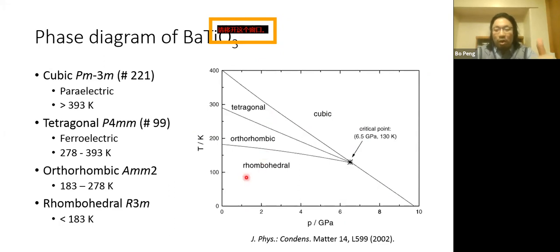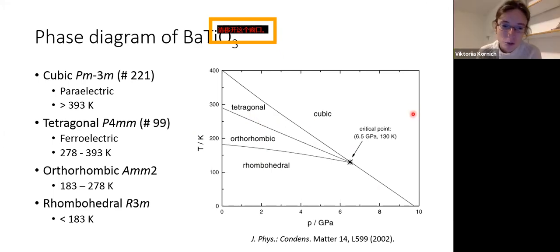The ground state is a rhombohedral phase, which involves a certain tilting of the octahedra around these oxygen atoms. The tetragonal structure is not so stable, so the atoms are at a saddle point of the energy surface, which can only be stabilized, for example, by temperature, by photoexcitation or by strain.